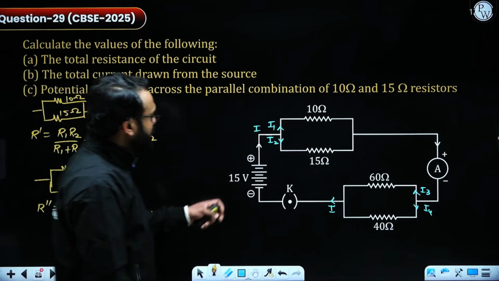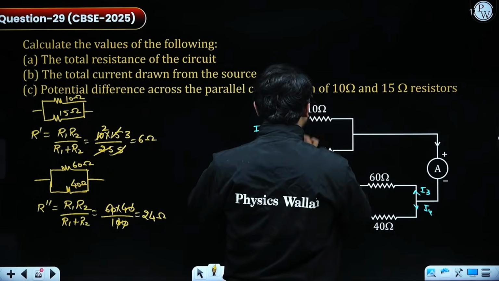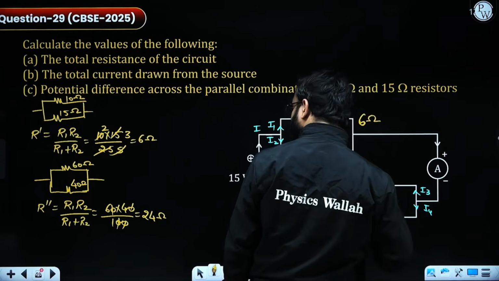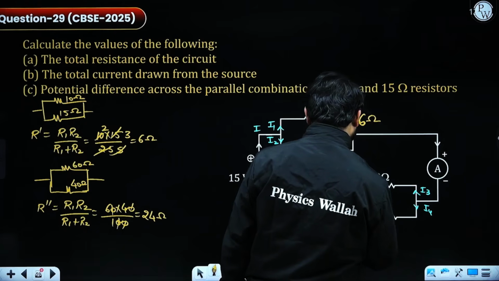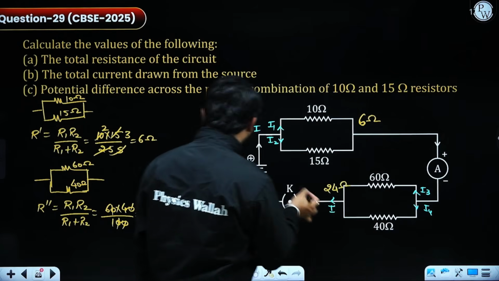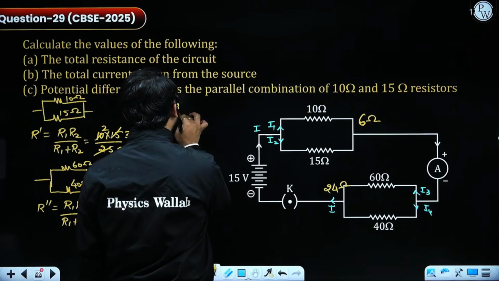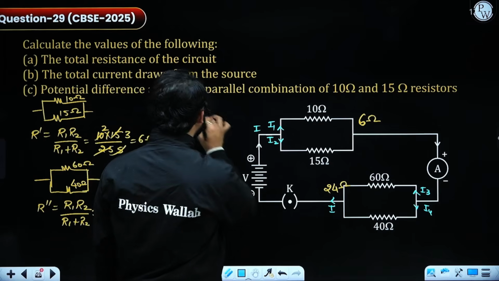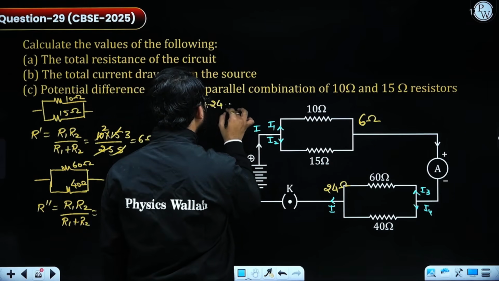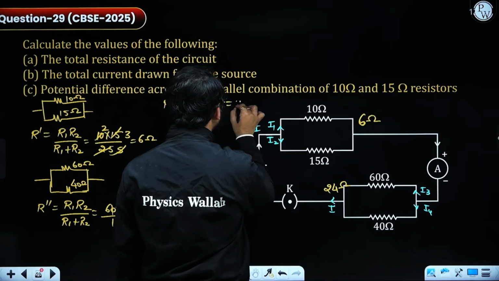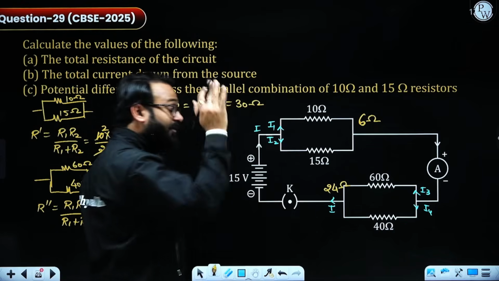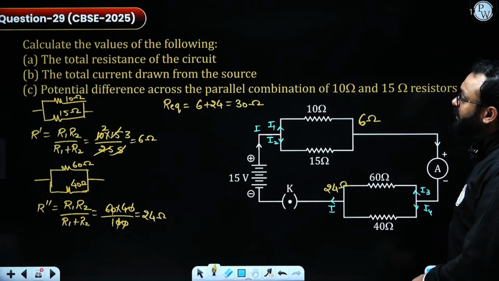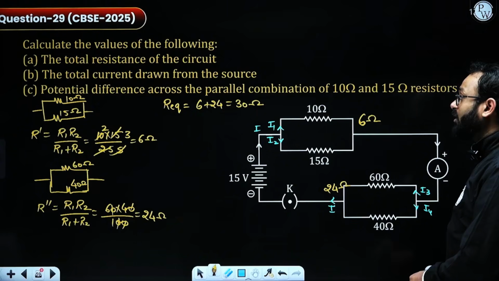Now instead of this, I am having 6 ohm. This is giving me 6 ohm value and this is giving me 24 ohm value, and now the same amount of current will be flowing through this. So R equivalent will be how much? 6 plus 24, which is coming out as 30 ohm. Now that will be the final equivalent resistance across this circuit. In the second, they are asking the total current drawn from the source.